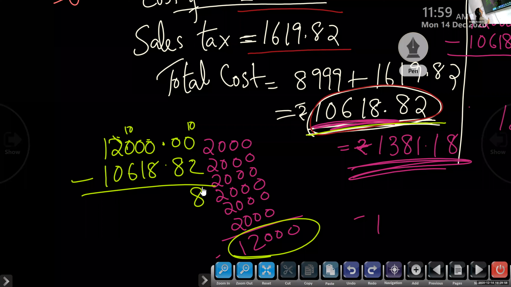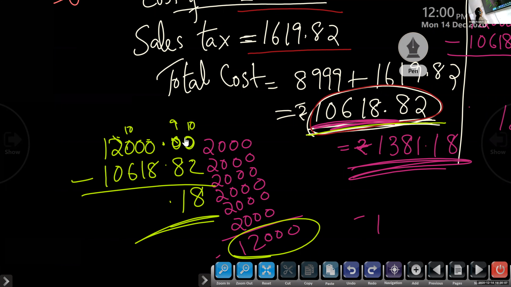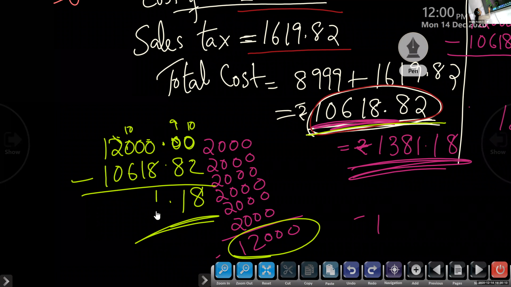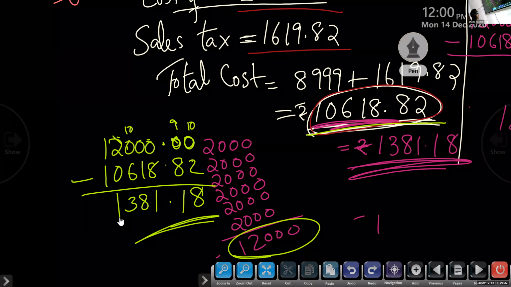That's why I told you to write 0.00. Otherwise, your subtraction will be wrong. So you will get 1,381.18. Okay.